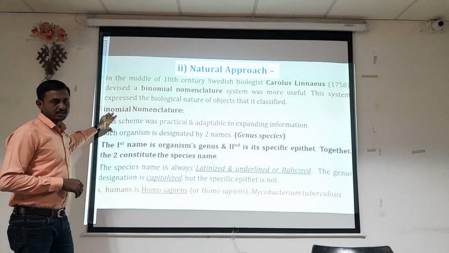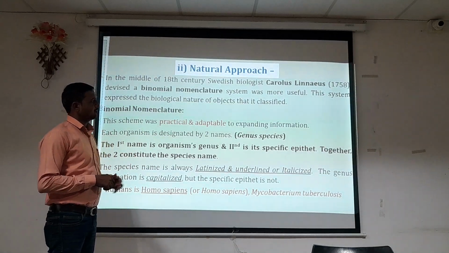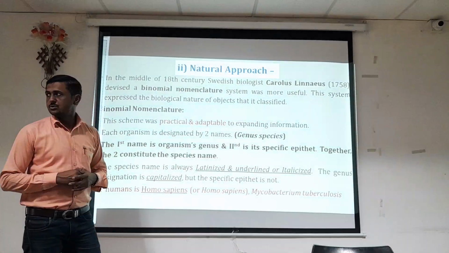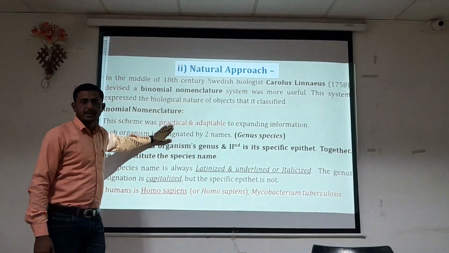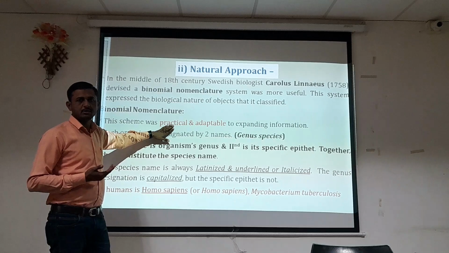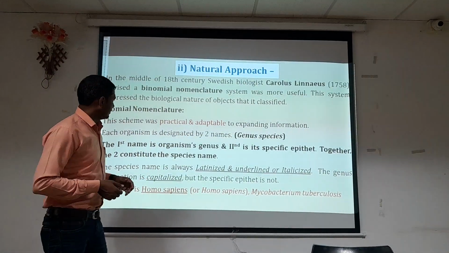Binomial nomenclature, what is that? This scheme was practical and adaptable to expanding information. So the system is widely accepted, as it can be practically applied for classification and is adaptable to the scientific world.